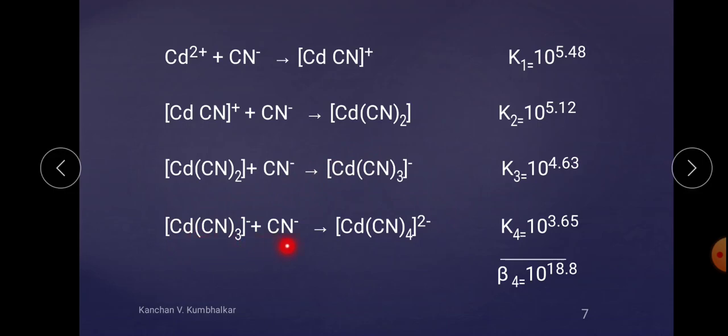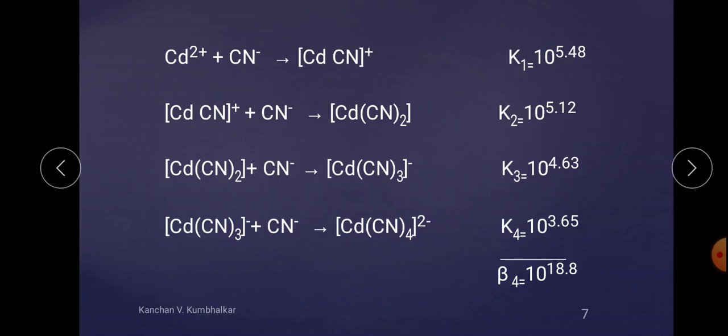It is the final desired product, formed by combining Cd(CN)3 minus plus CN minus, and the desired product occurs at the fourth step. Hence the overall stability constant is beta 4, which is equal to 10 raised to the power 18.8. So it has been observed that with progressive intake of ligand, the metal ion becomes less electron greedy, hence the steady decrease in the values of K1 and K2.